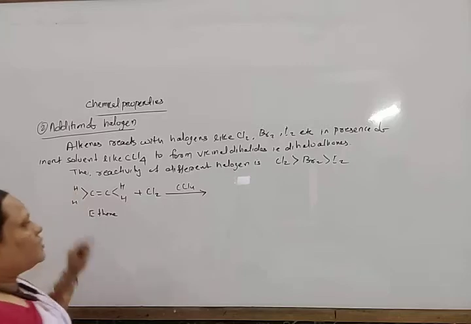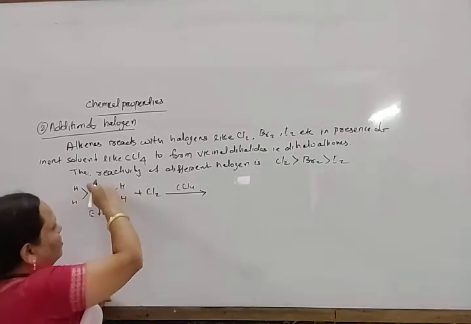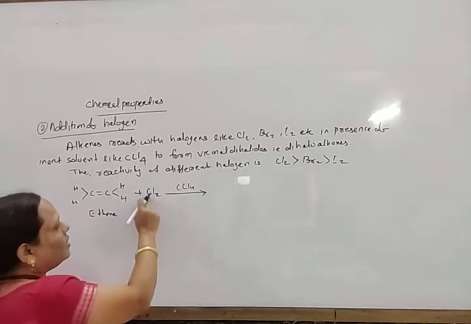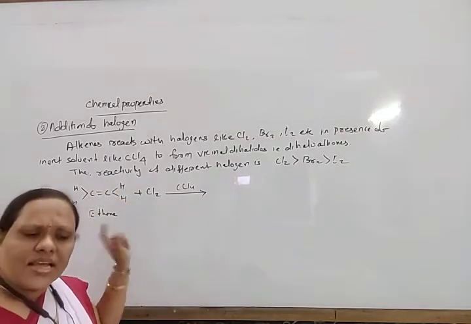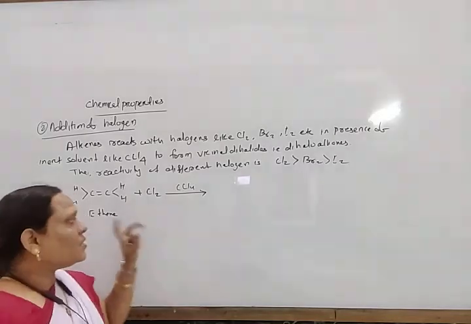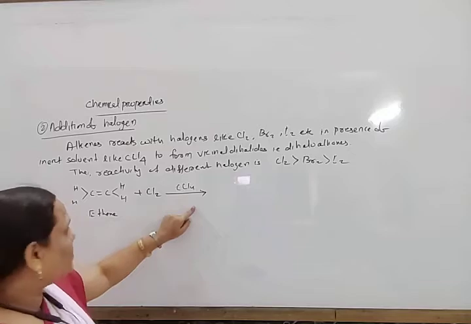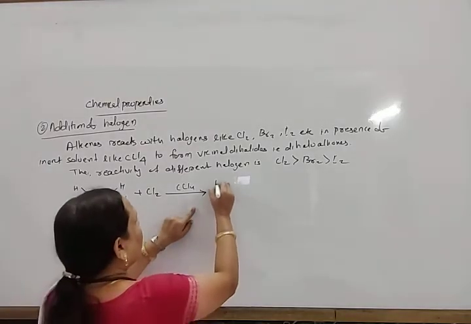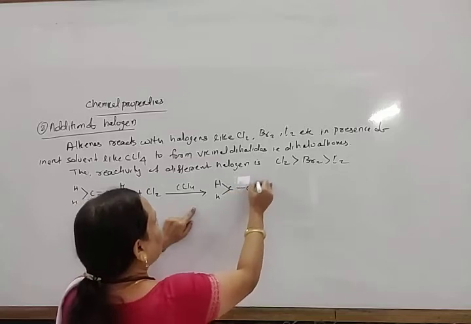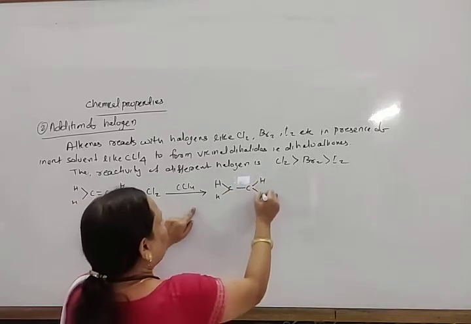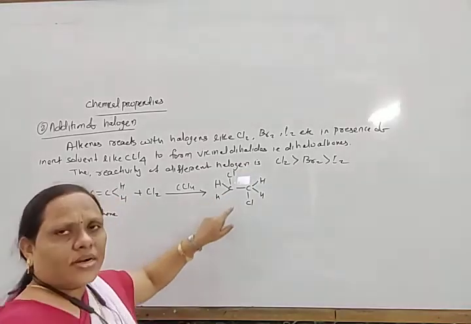Okay, so in this way, first it forms Cl plus and Cl minus, so this electromeric effect, this bond comes here and Cl plus comes here, and after that Cl minus. Same way, the electrophilic addition reaction takes place. So ethene reacts with chlorine in presence of CCl4 to form HCH, single bond CHH. You can write one Cl here, one Cl here, or you can write here also.